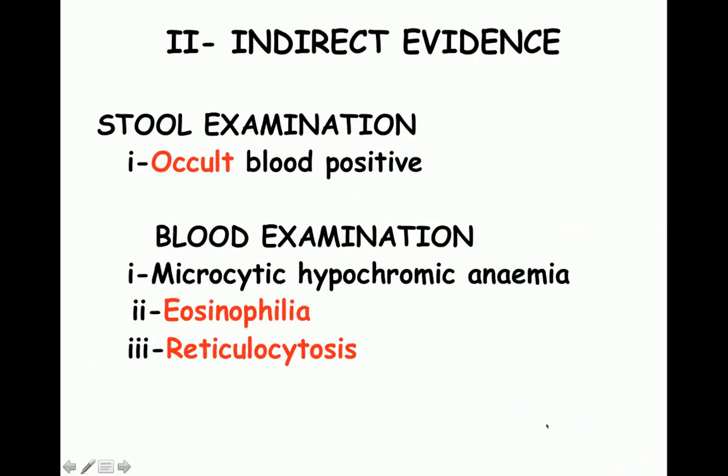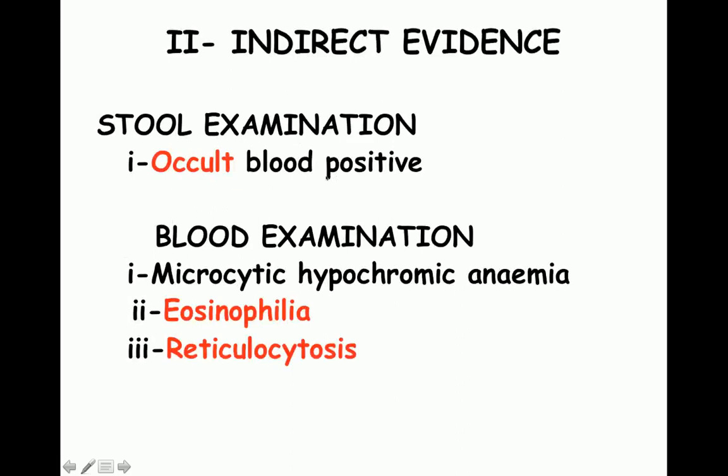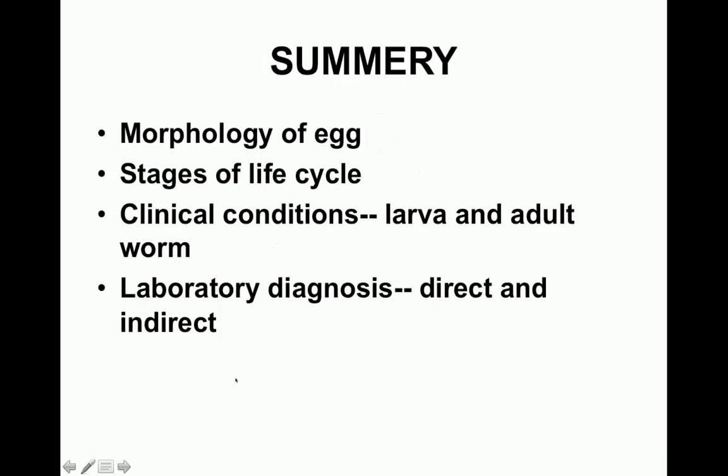Indirect evidence means that you're going to use other means for confirmation of the diagnosis. Stool examination: because it is a habitual blood sucker, it leads to chronic blood loss. So there's going to be occult blood. Occult means hidden blood. So this stool will be positive for occult blood, and when you perform a blood examination, the patient will present with microcytic hypochromic anemia. There's going to be eosinophilia, and the number of reticulocytes will be markedly increased.